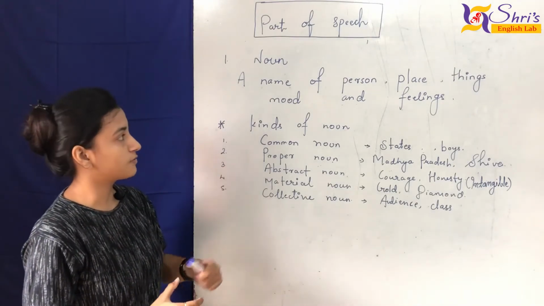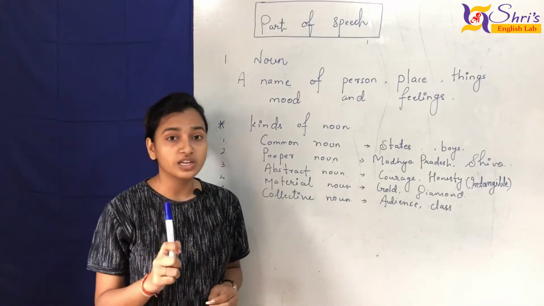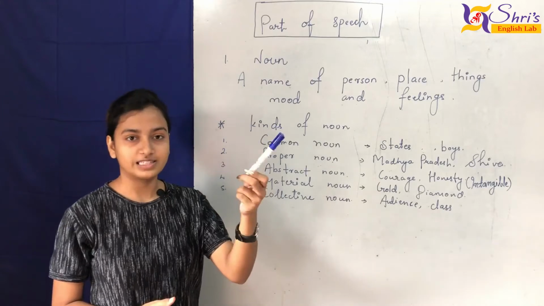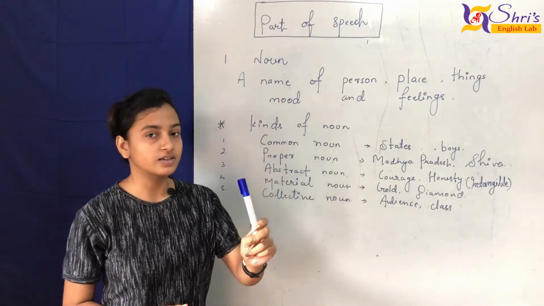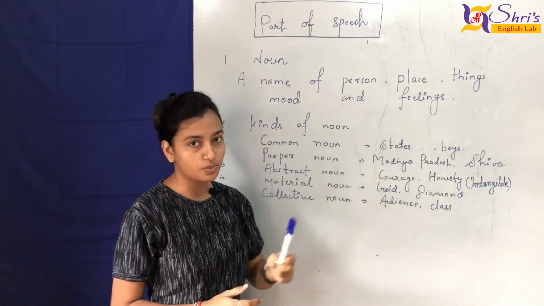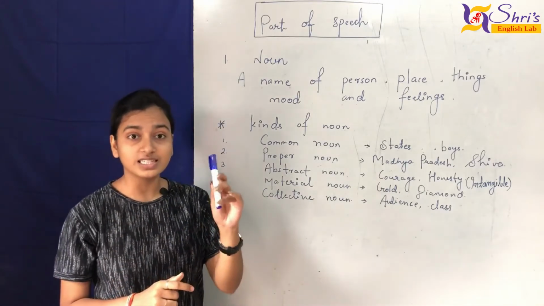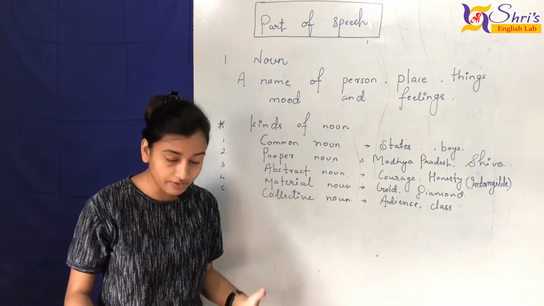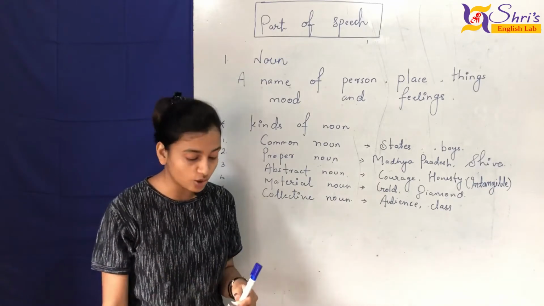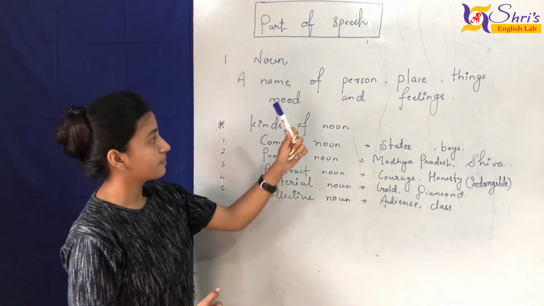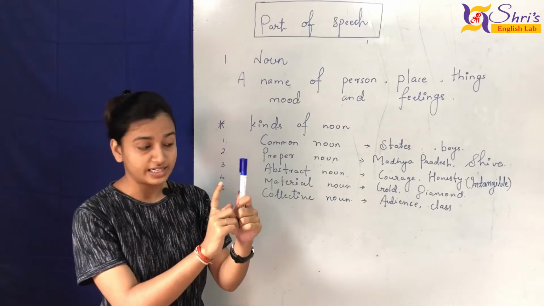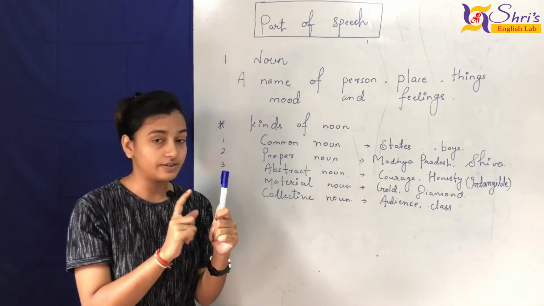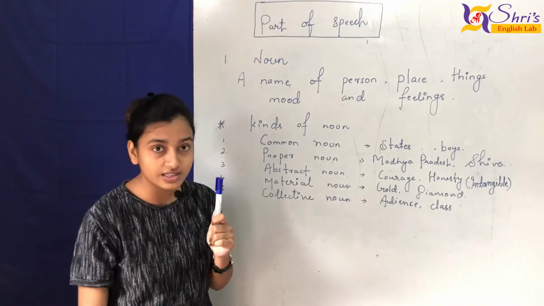So here we have kinds of noun. I'm going to explain the noun in the easiest way so that you will not forget it anymore. Here I have a marker, right? With the help of the marker, I'm going to define these 5 things on a board. Here I have a marker. It means this is called the thing. Place, I'm standing on earth. This is the place. Wherever in my house or wherever I am, this is called place. This is a thing. What is the name of this thing? The marker. It means this is also called a name. Name and thing. I'm standing here, this is place.